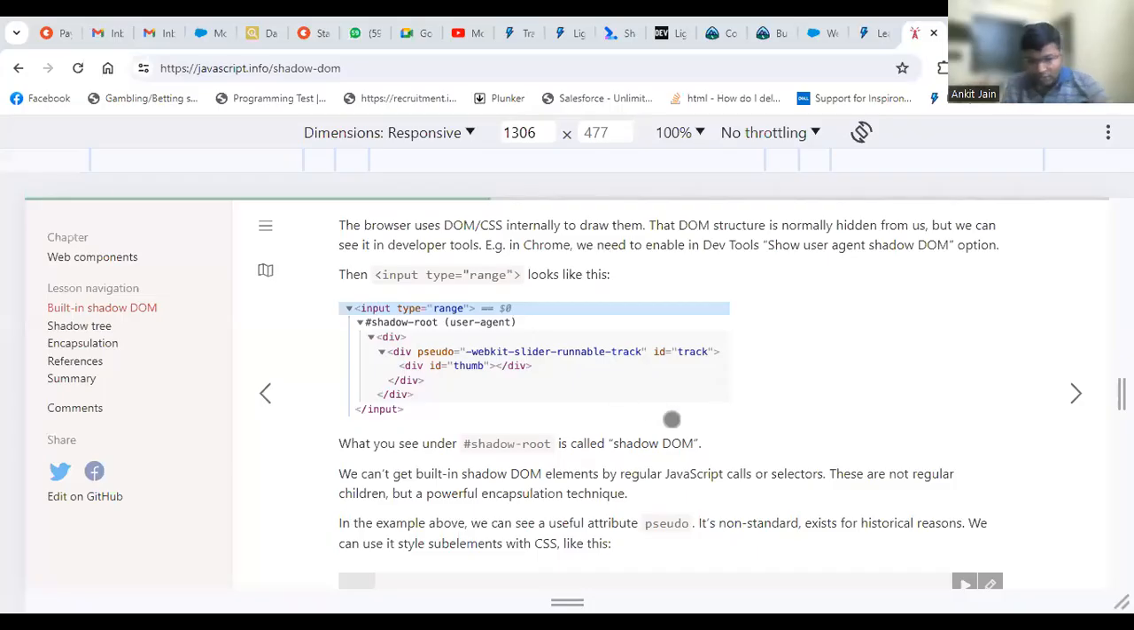The next is, what is the light DOM? Light DOM is your regular DOM, like the head elements and other elements that you add in any website. Whatever regular elements you have, to distinguish them from shadow DOM elements, are also called light DOM. Any questions so far?